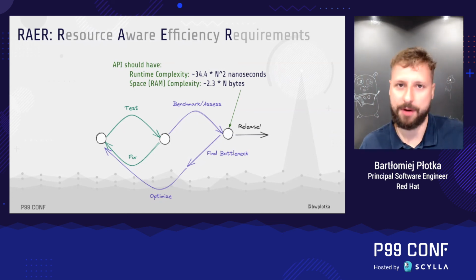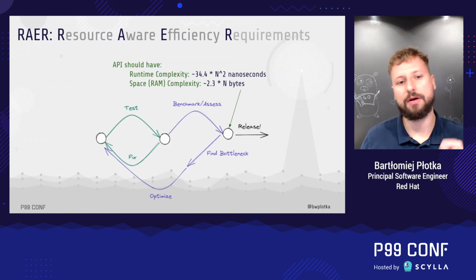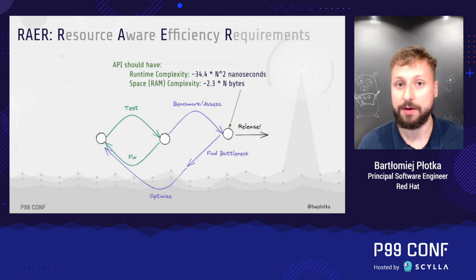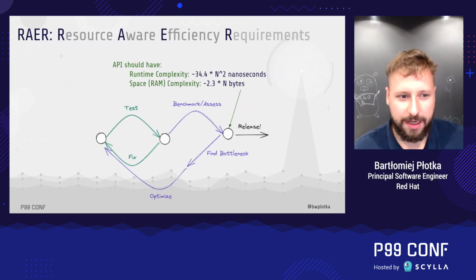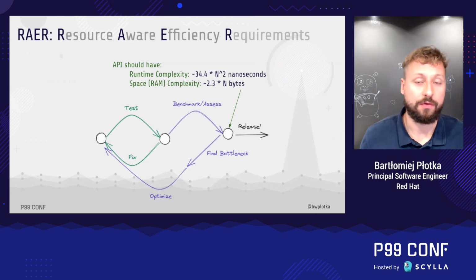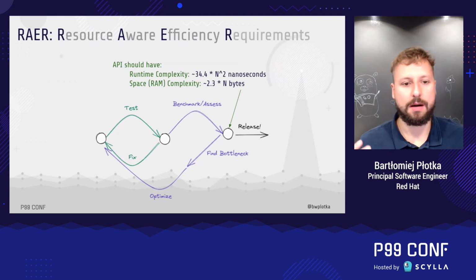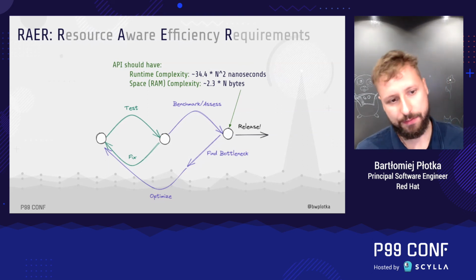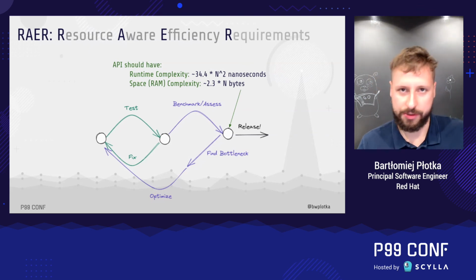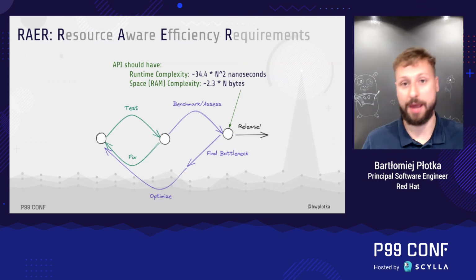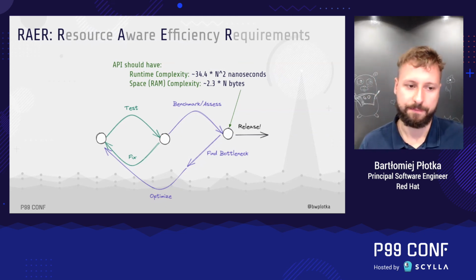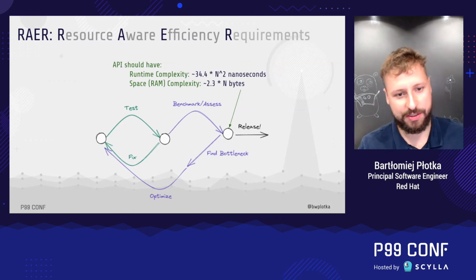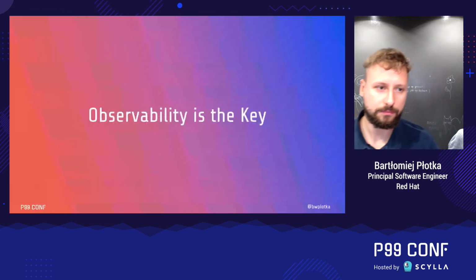And here is the potentially irritating part. I think the lack of clear goals, or procrastination to define them, because it's uncomfortable, right? Like it's setting a condition for failure. Those things are the main reasons why we overspend on infrastructure these days. That's why I would propose to set RARE, resource-aware efficiency requirements, ideally on paper, with stakeholder signature. Don't worry if you can't match those expectations or requirements later on. Everything is negotiable, everything has its cost, but we have to have those numbers.